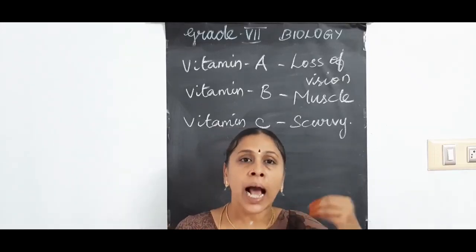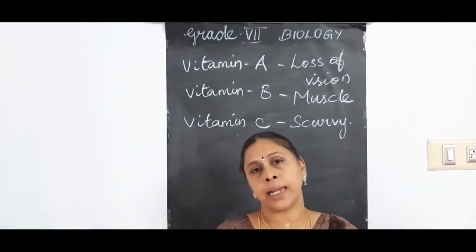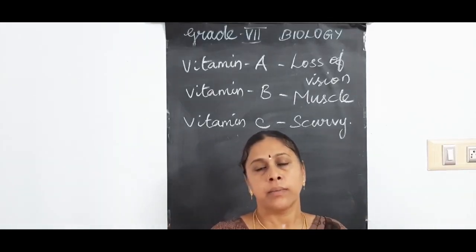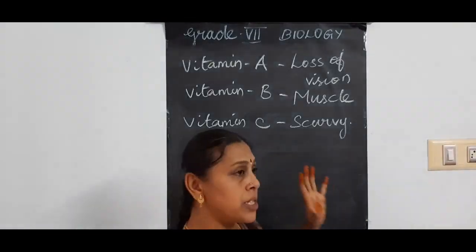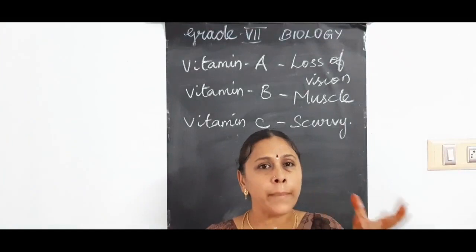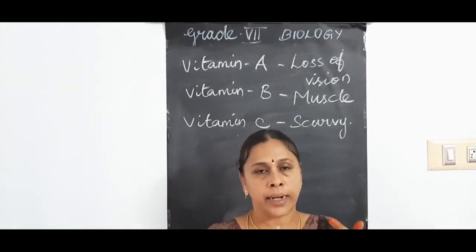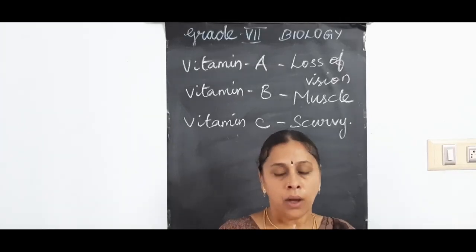There you will have bleeding and bad breath. And this vitamin C is rich in what? We discussed earlier: amla, lemon, citrus fruits, grapes, fish liver and so on.